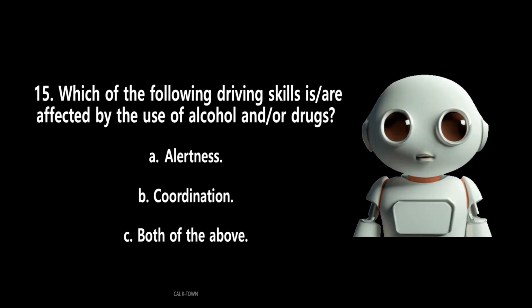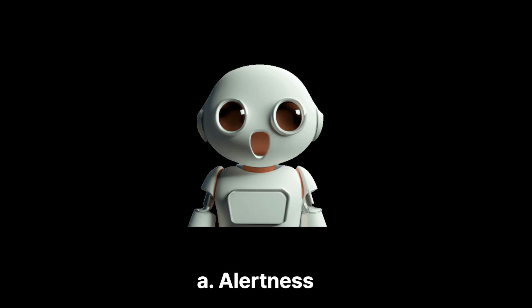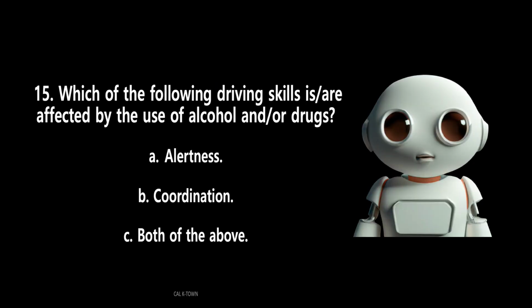15. Which of the following driving skills are affected by the use of alcohol and/or drugs? A. Alertness. B. Coordination. C. Both of the above.